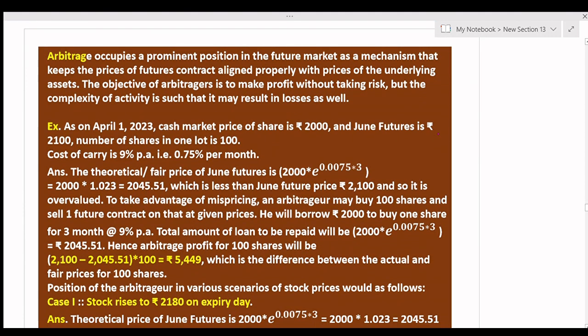Arbitrage occupies a prominent position in the future market as a mechanism that keeps the prices of future contracts aligned properly with prices of the underlying asset. The objective of the arbitrageur is to make profit without taking risk, but the complexity of the activity is such that it may result in losses as well.